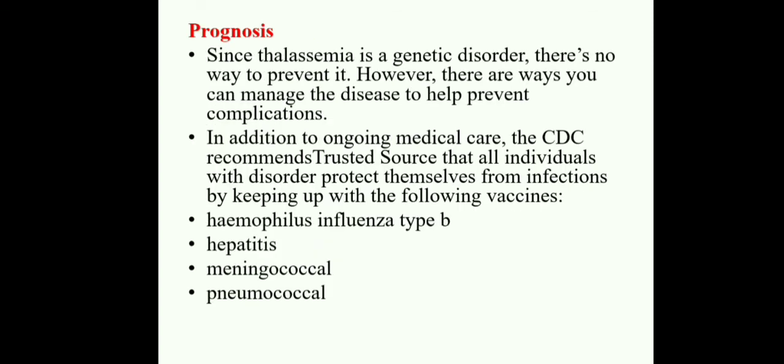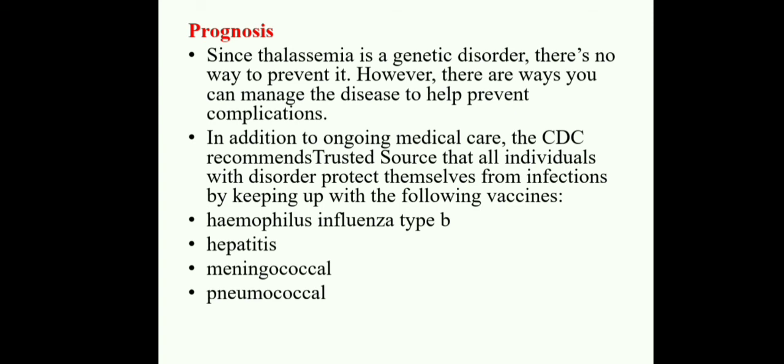And coming to the prognosis. Since thalassemia is a genetic disorder, there is no way to prevent it. However, there are ways you can manage the disease to help prevent complications. In addition to ongoing medical care, the CDC recommends that all individuals with the disorder protect themselves from infections by keeping up with the following vaccines: Haemophilus influenzae type B vaccine, hepatitis vaccine, meningococcal vaccine, and pneumococcal vaccine.